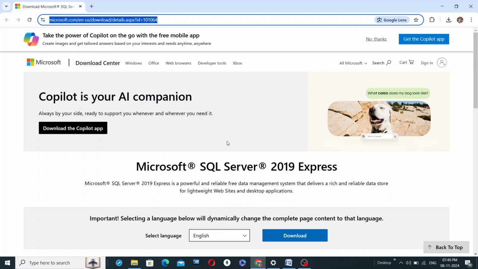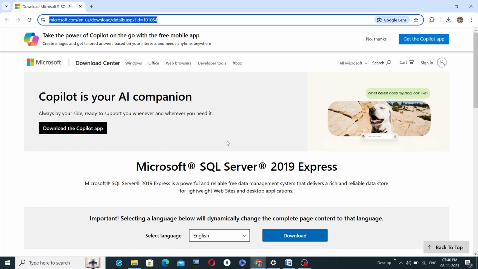It is a very user-friendly tool, and more than enough to practice your SQL and get all the concepts cleared. In the description of this video, I will also lay out the entire process of the installation. You won't find any difficulty in it.